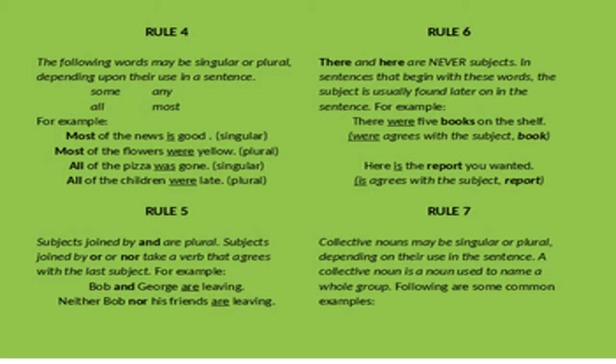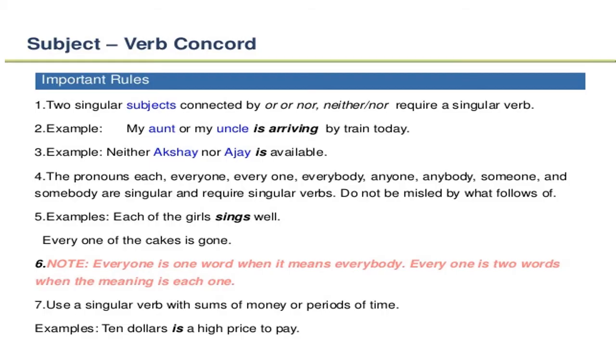Then there and here. Suppose the sentence begins with there. There are, there were. So here they are not the subject. So we should see which is the subject. For example, there were 5 books on the shelf. There is a girl in the room. So here the subject is not the first word of the sentence. You should be careful. About collective nouns, we already covered.